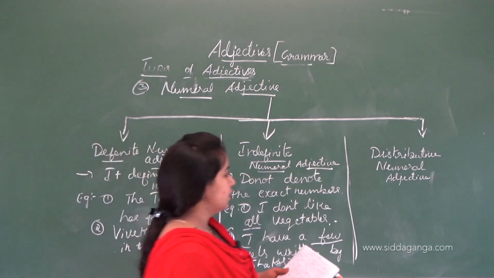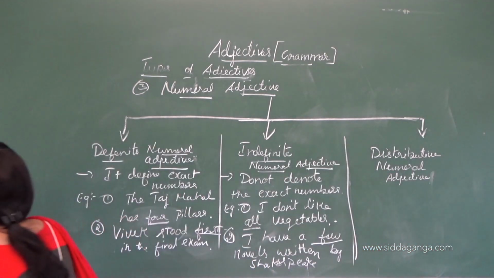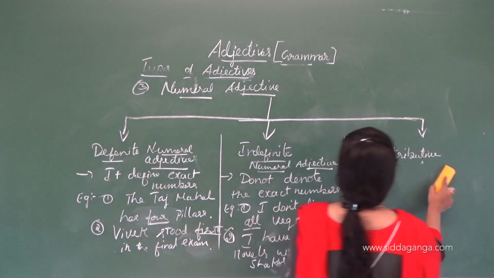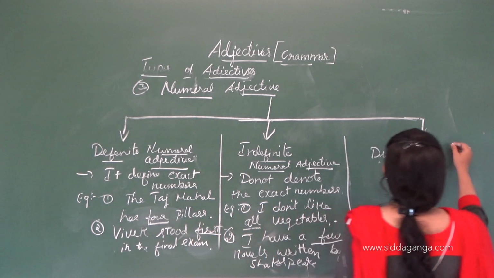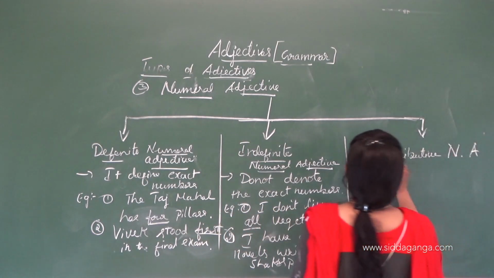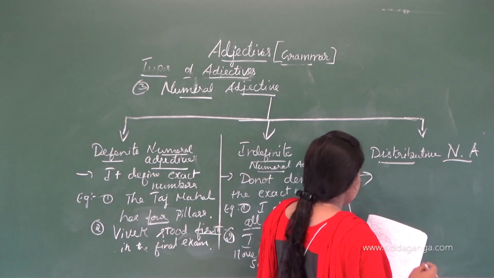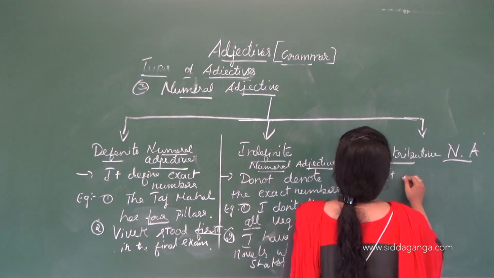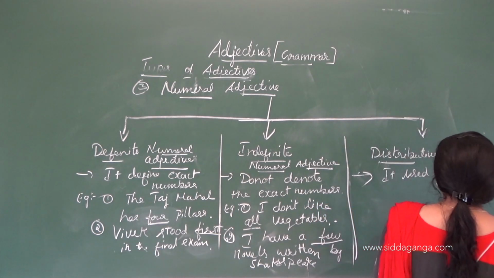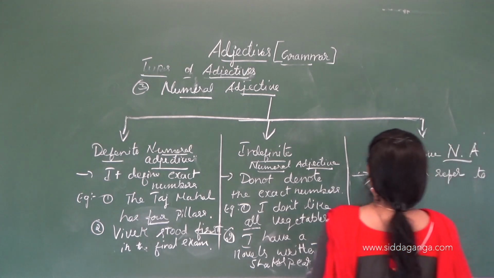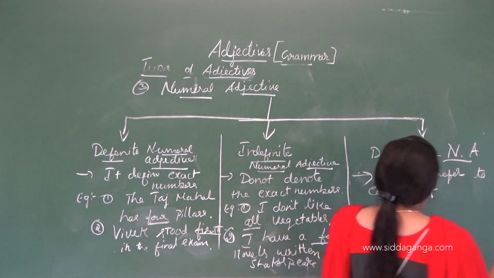So let's move on to the third one. You already know this, but once again I am going to repeat it. What is the distributive numeral adjective? It is used to refer to each one of a noun.